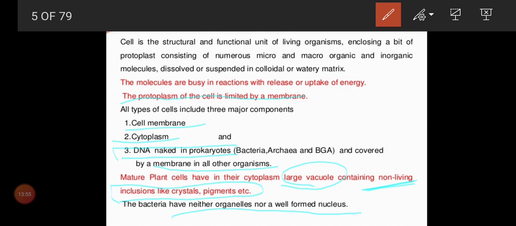So the only thing we can see in bacteria, children, is ribosomes. As I explained while taking biological classification, bacteria won't contain any cell organelles except ribosomes. So we can see polyribosomes meant for protein synthesis. Other organelles will be absent in it. Even the nuclear membrane will be absent. Only genetic material alone can be seen.